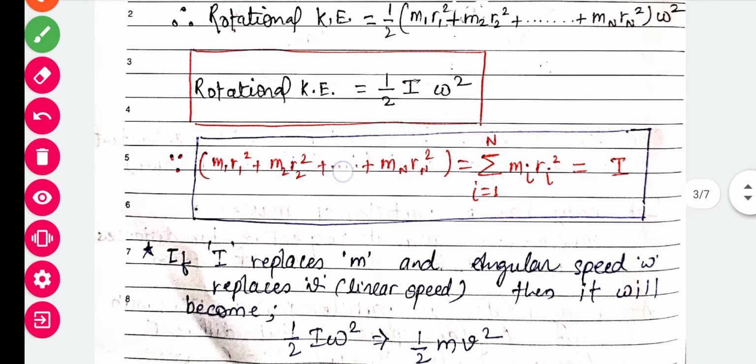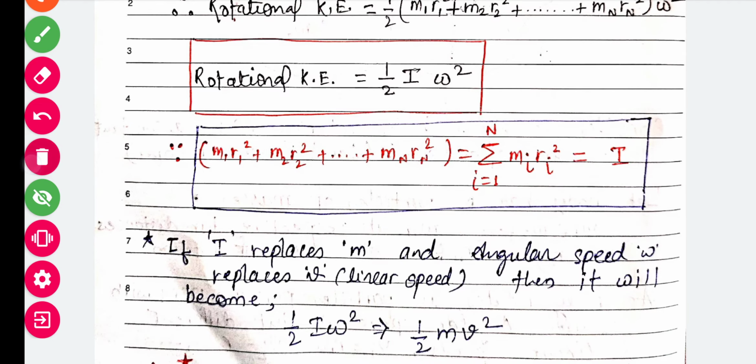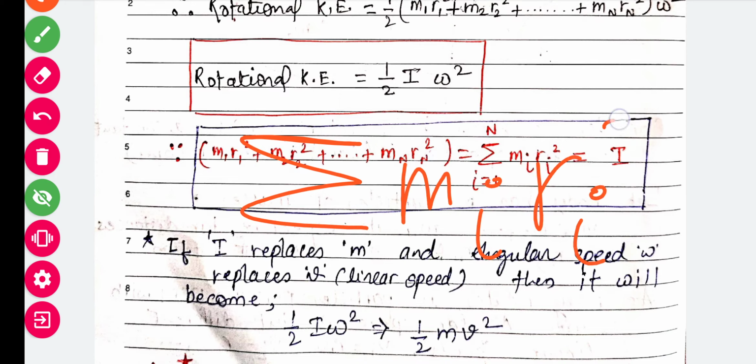You can see here, summation of mi ri square, but i is written for the position of any particle. If it is 1, in place of i I can write 1, and it becomes m1 r1 square.